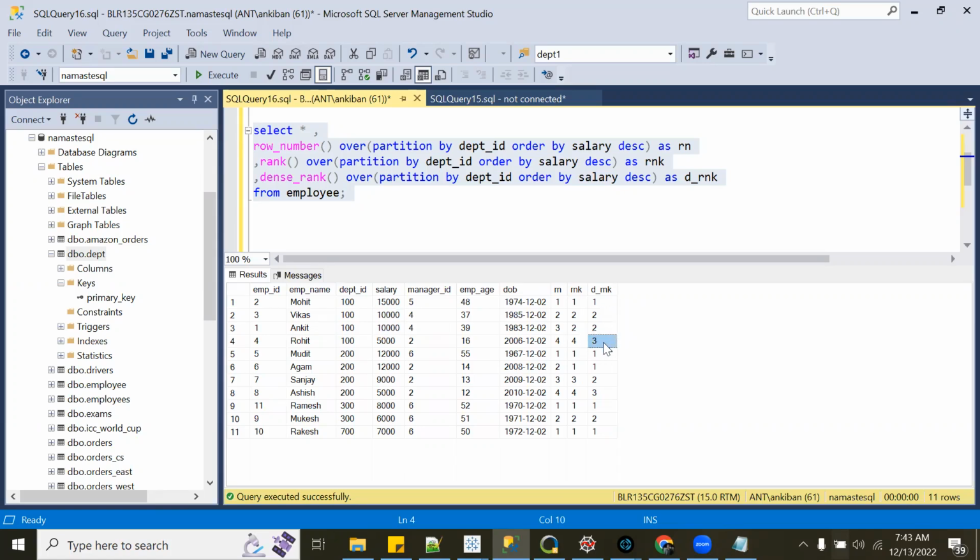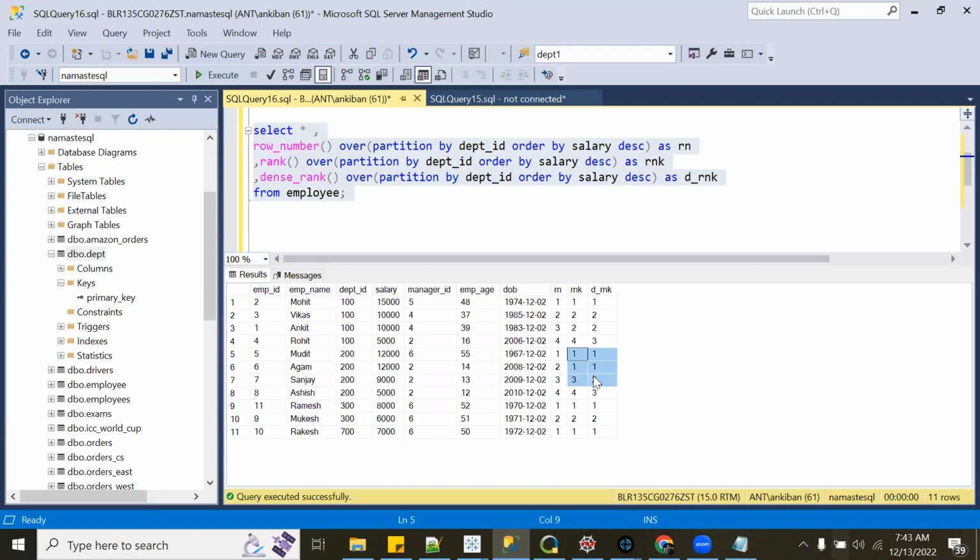It will give you 3 only. The rank is giving you 4, it skips, because this is the fourth employee in the table, but dense rank doesn't skip. So you will get 1, 2, 2, 3. Again here, 1, 2, 3.